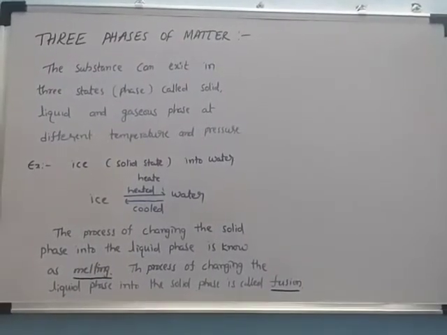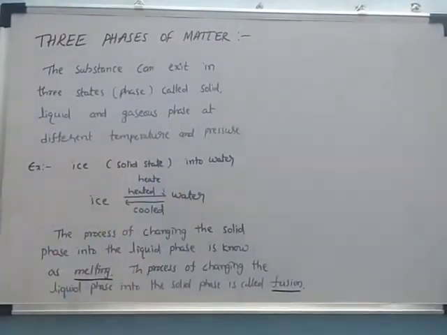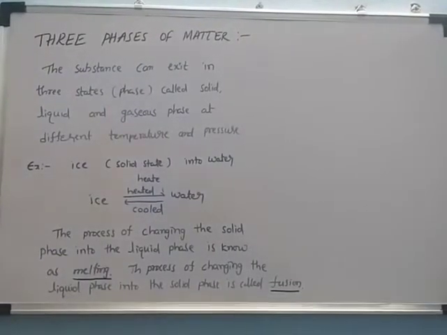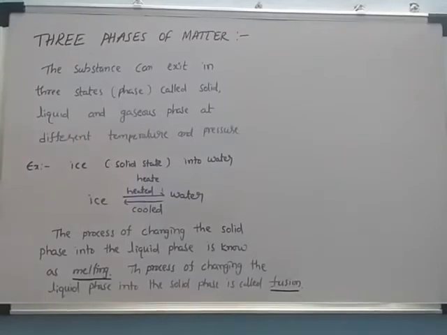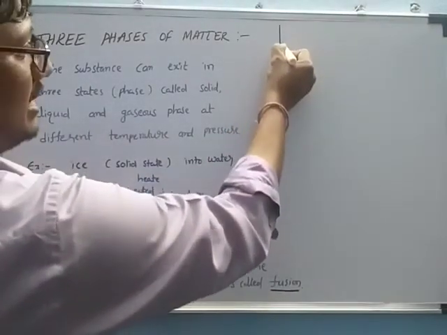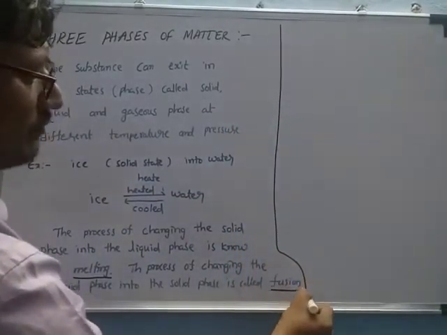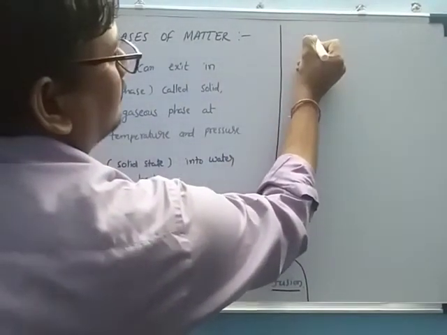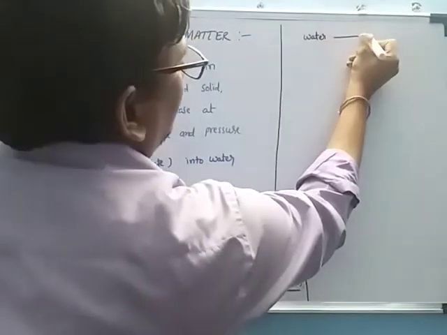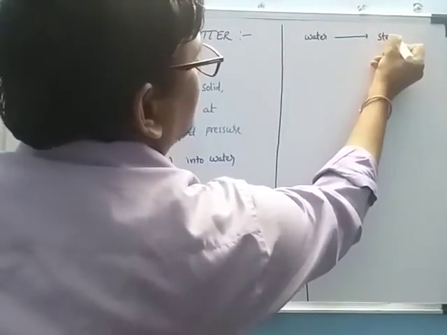Now we can further increase the temperature of this water up to 100 degrees centigrade. Then it is converted into steam.